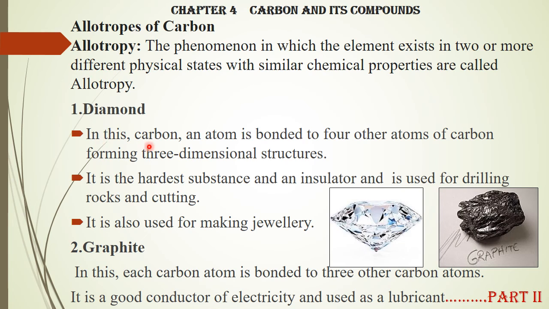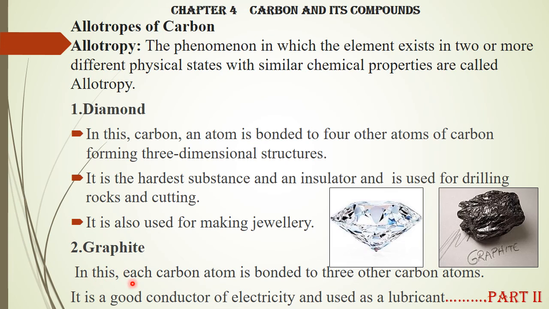First one, diamond. In this, a carbon atom is bonded to four other atoms forming a three-dimensional structure. This is the structure of the diamond, which is not much in your syllabus. I have just given you basic information. What you should know is the allotropy of carbon. You should know diamond is one of the allotropes of carbon. It is the hardest substance and an insulator, and it is used for drilling rocks and cutting. It is also used for making jewelry. These are the uses of diamond.